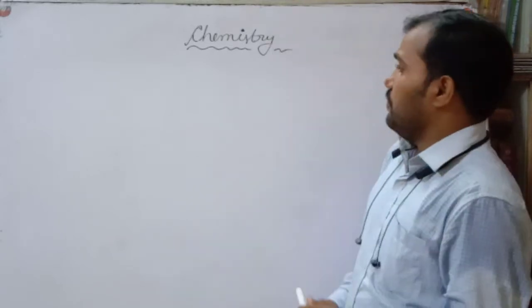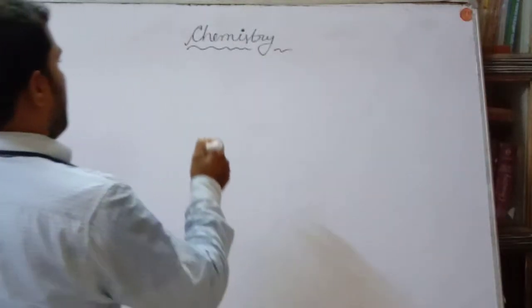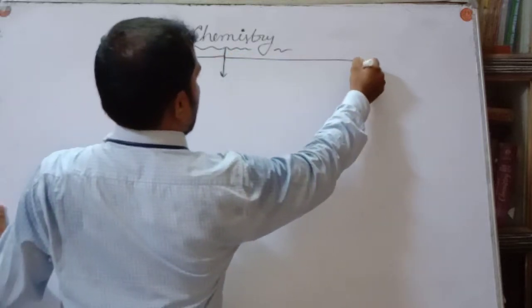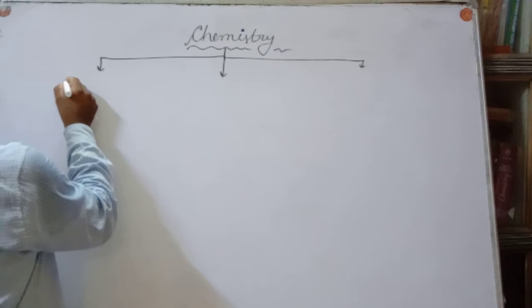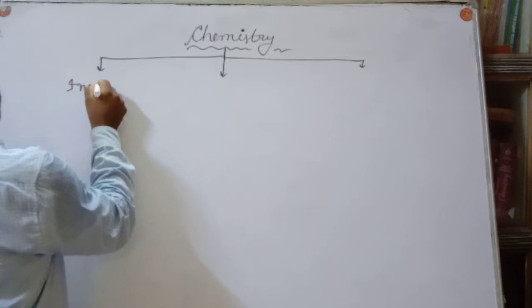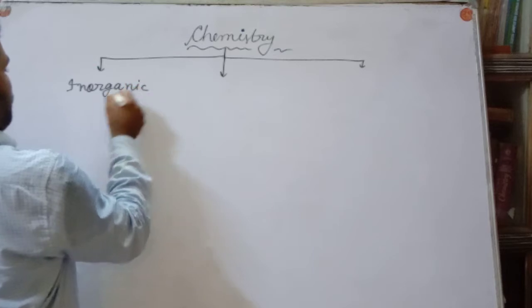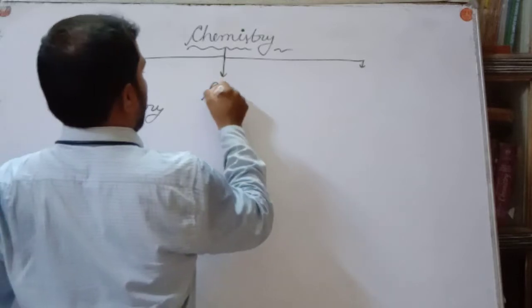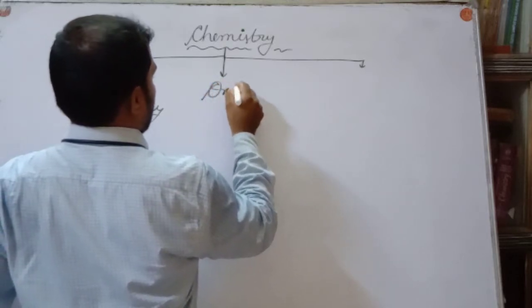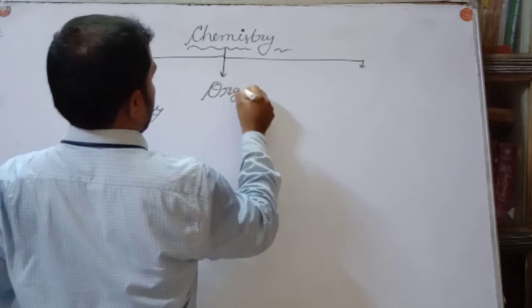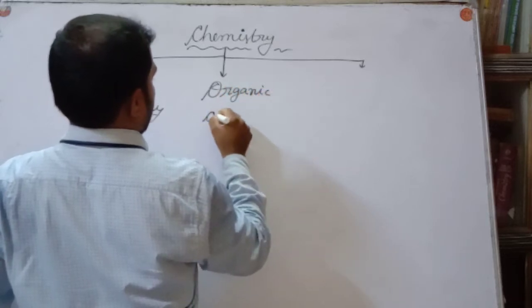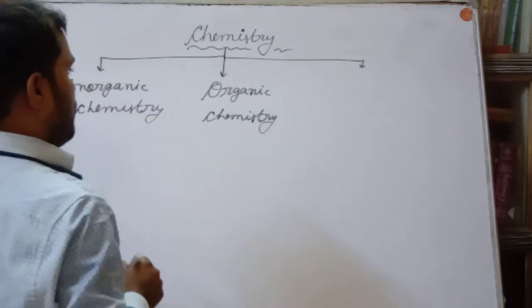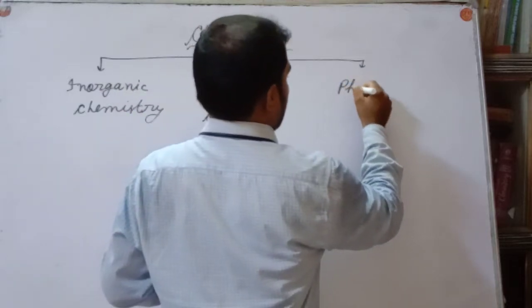If you classify chemistry, in a general way it is divided into three parts: inorganic chemistry, organic chemistry, and physical chemistry.